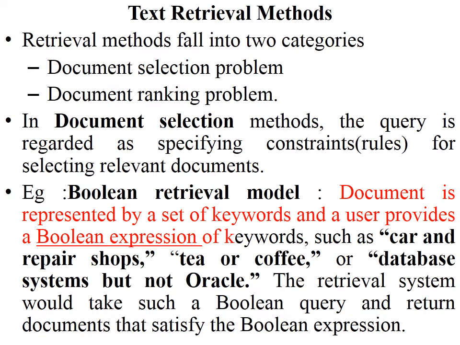So the text retrieval method consists of two categories: document selection and document ranking. In the case of the document selection method, the query is regarded as specifying some constraint. For example, in the case of a Boolean retrieval model, the document is represented by a set of keywords and the user provides a Boolean expression for these keywords. Based on this Boolean expression, you have to retrieve data from the system. Examples of Boolean expression keywords are car and repair shop, tea or coffee, database system.